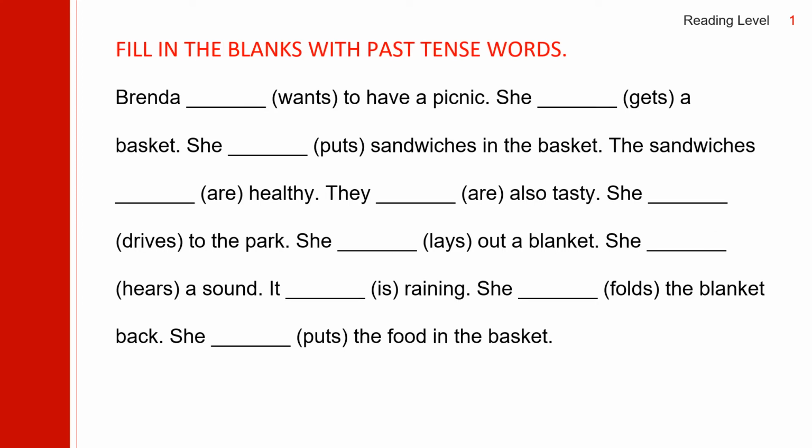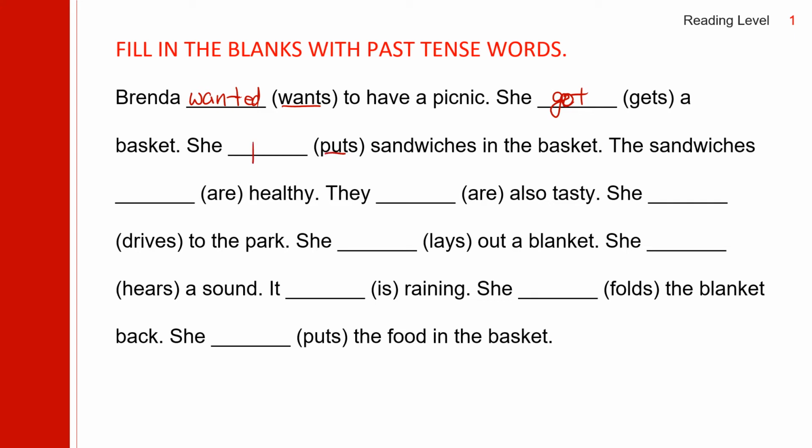Now, let us turn the present tense story into past tense story. Brenda wants to have a picnic. Want is a regular verb, and then it becomes wanted. She gets a basket. Get, the past is got. She got a basket.